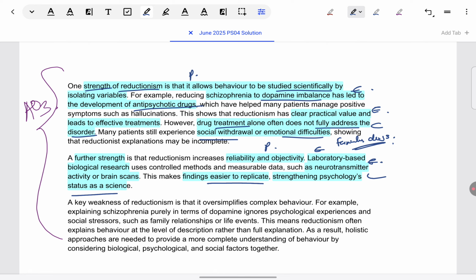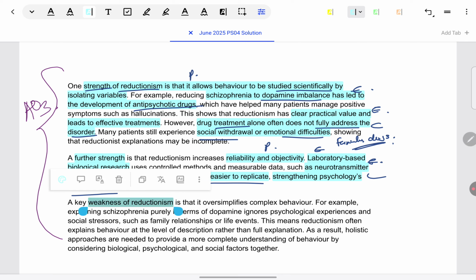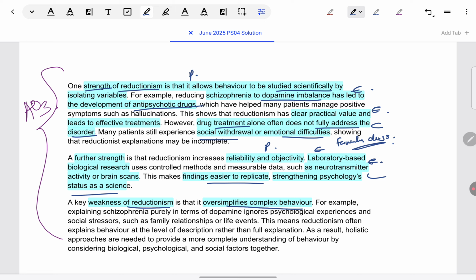So, definitely. Now, coming to a weakness. Weakness of reductionism is that it oversimplifies complex behavior. This is something we have noted in holism also, that holism does not simplify, reductionism simplifies, but as a weakness, we need to develop it fully. Why is it a weakness? First, giving example. Because if we look at schizophrenia fully in terms of dopamine, then we are not looking at relationships or life events. So we are not looking at social stressors basically.